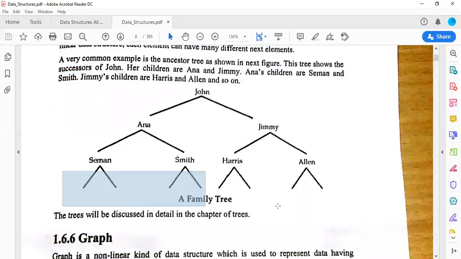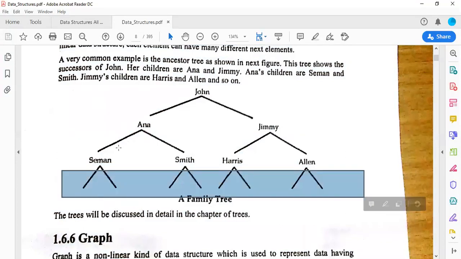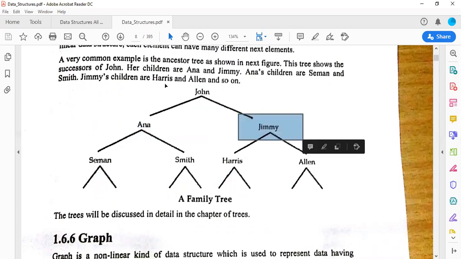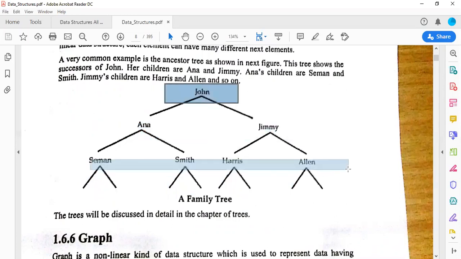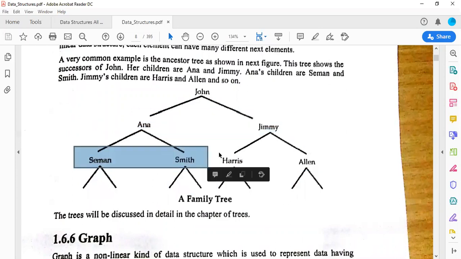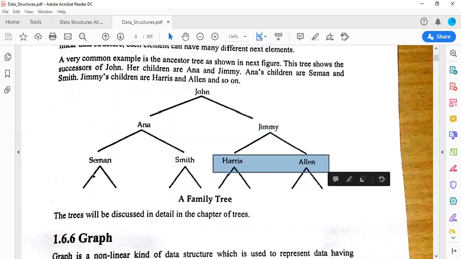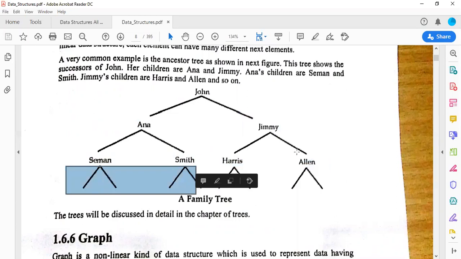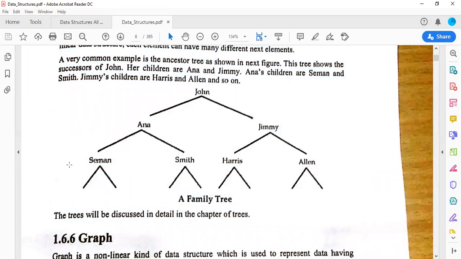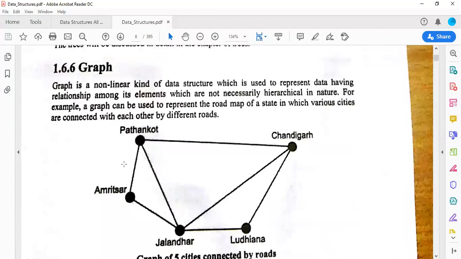So John is the root node. These are the normal children of that root node. Anna and Jimmy are siblings of each other. Then Simon and Smith are siblings, Harris and Allen are siblings, and these are your leaf nodes. What is a leaf node basically? A node which does not have any child, that will be your leaf node. Done. Family tree.